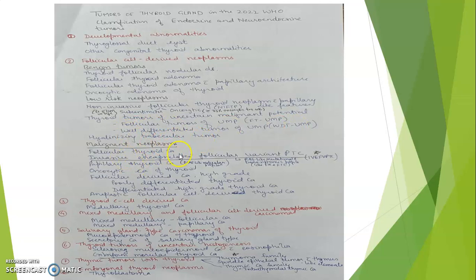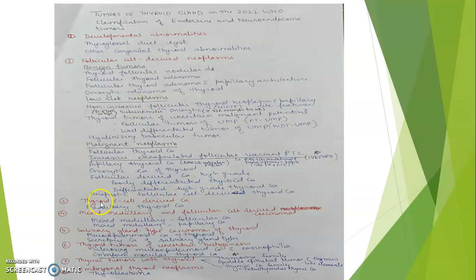Malignant neoplasms are follicular thyroid carcinoma, invasive encapsulated follicular variant PTC. It has become a separate entity. Previously, it was the variant of PTC. Now, as it has RAS-like mutation, while the papillary thyroid carcinoma has BRAF-like mutation, this entity has become a separate entity. Then oncocytic carcinoma of thyroid, follicular derived carcinoma high grade, and anaplastic follicular cell derived thyroid carcinoma.